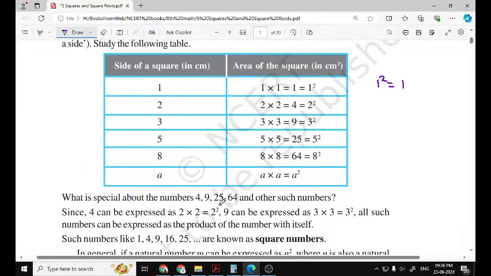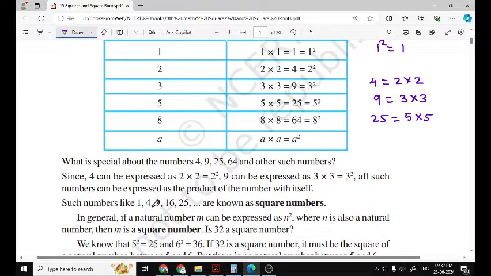What is special about the numbers 4, 9, 25, 64 and other such numbers? 4, 9, 25, 64 are perfect squares. They are obtained when some number multiplies itself. 4 is obtained when 2 multiplies itself. 9 is 3 into 3. 25 is 5 into 5. And 64 is 8 into 8. So 1, 4, 9, 16, 25, these are called square numbers.